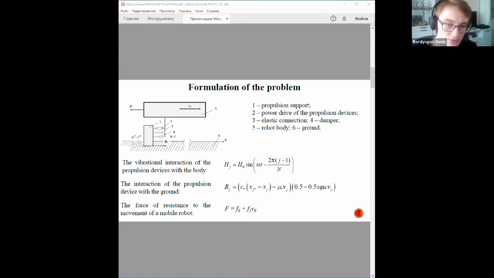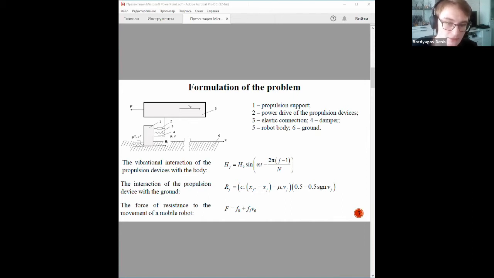A dissipative element with an equivalent coefficient of viscous friction makes it possible to take into account the coefficient of efficiency of the drive, to estimate the magnitude of the dissipative force mu and its power. The introduction of the tangential force Rj takes into account the interaction of the propulsion device with the ground. The force of resistance to the movement of a mobile robot depends on the speed of the course movement v0 in the form of function f big.